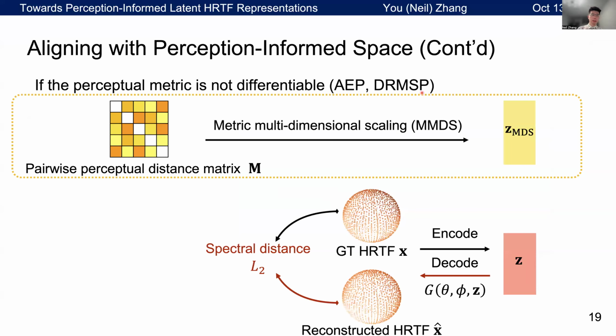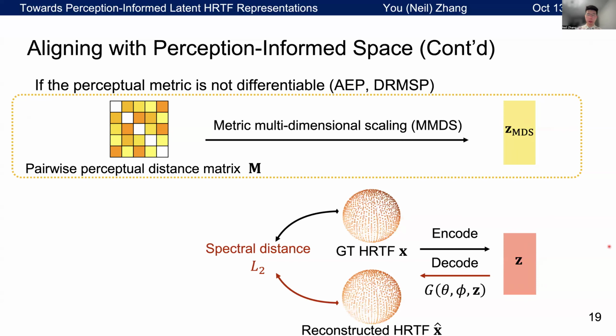So for our method, we first compute the pairwise perceptual distance matrix, and then use MMDS to optimize the new space to figure out how different HRTFs relate to each other in this space. And we call this space ZMDS. This space has the same dimension as our original Z space.